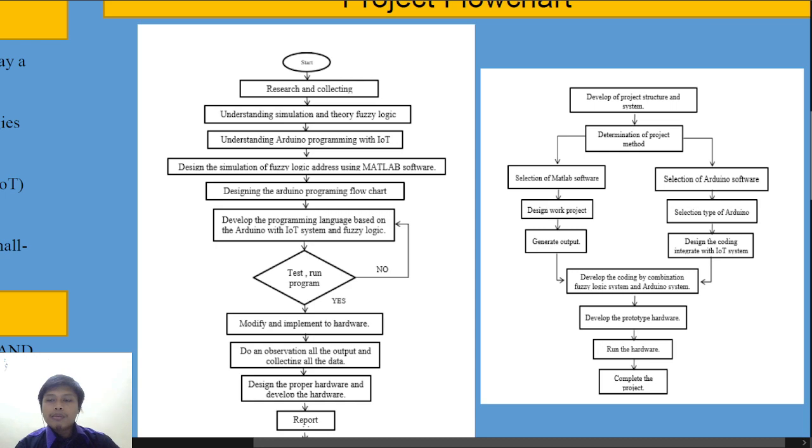And then we do the hardware, which is first selecting the Arduino software, and then we design the integrated coding with the IoT system. And after we finish developing the software and also the coding for the hardware, we do a combination of the fuzzy logic system into the Arduino system. Then we develop the prototype for the hardware and run the hardware, and after that we complete the project.